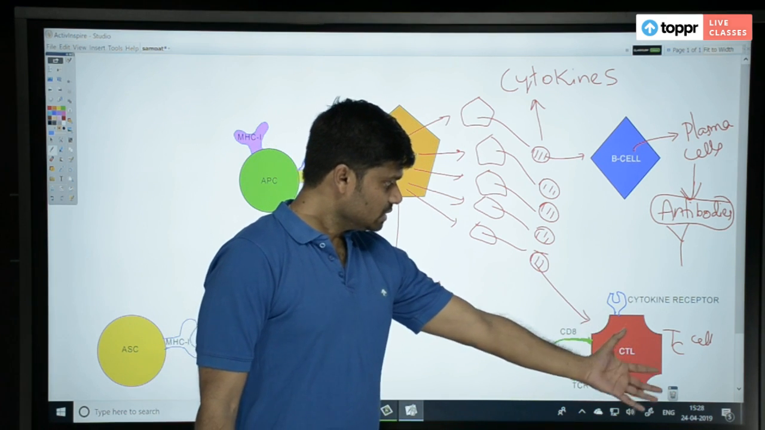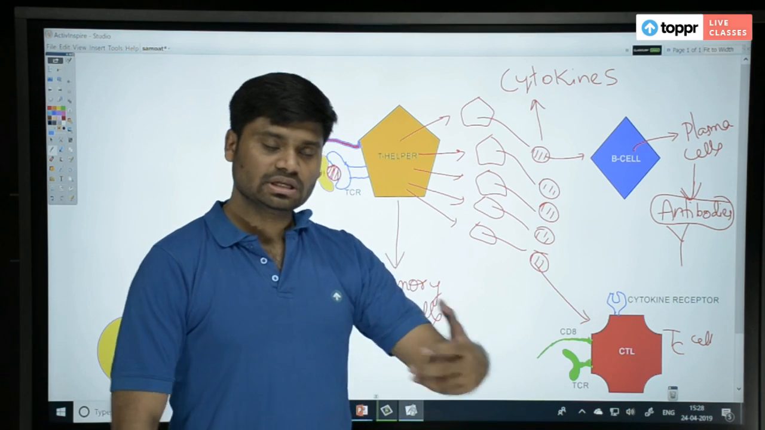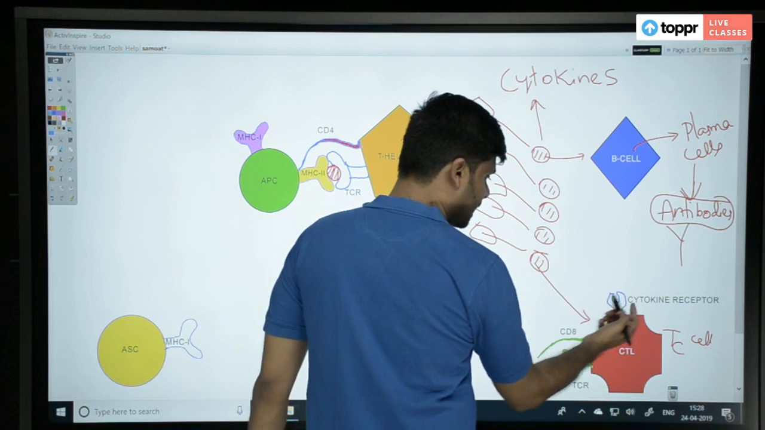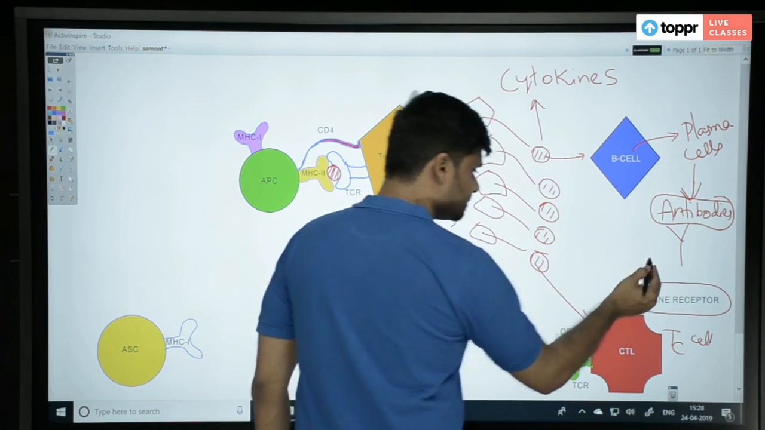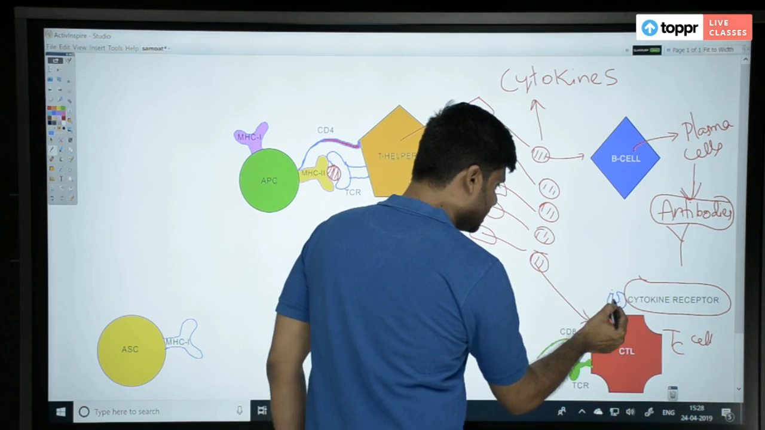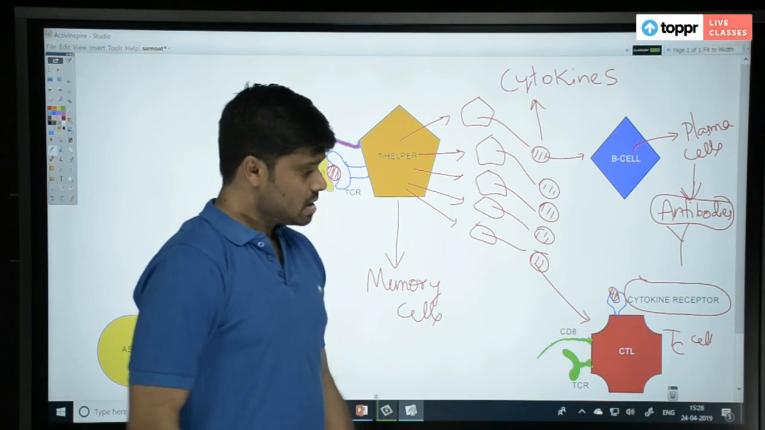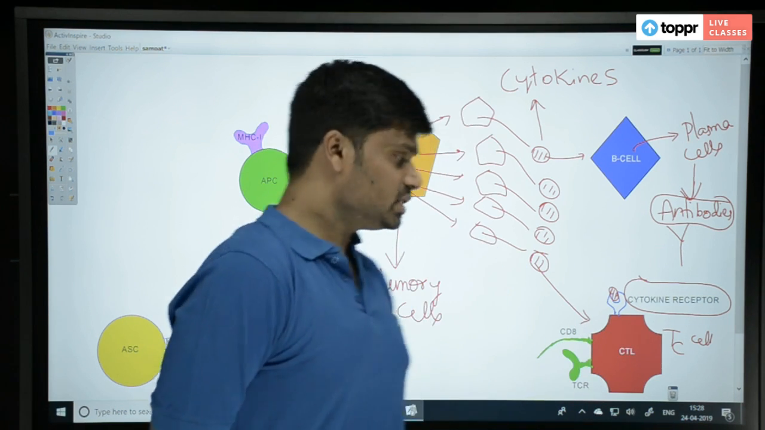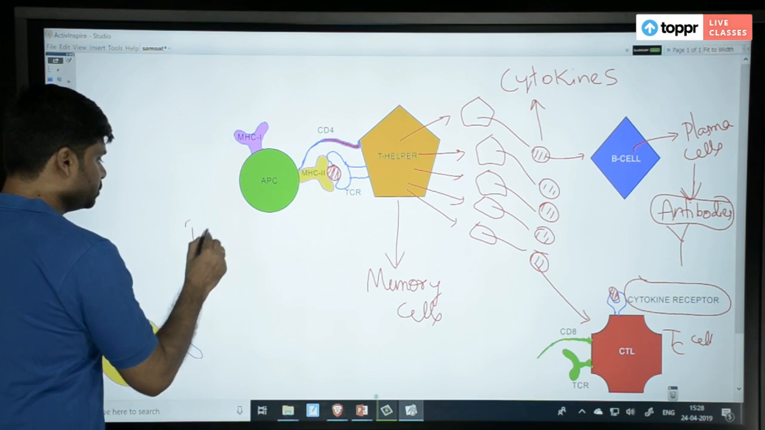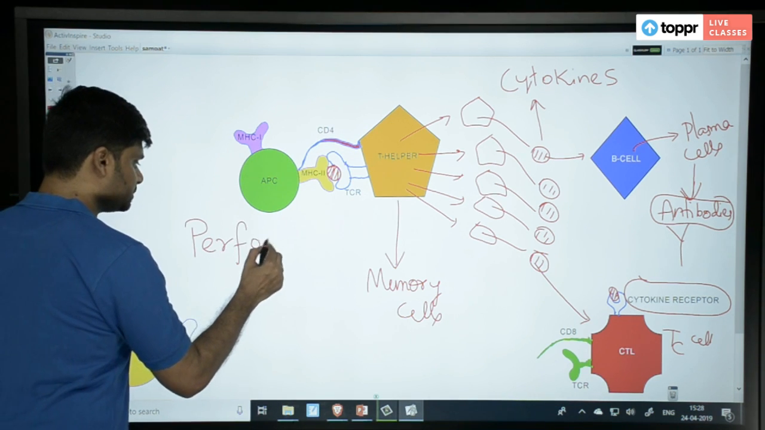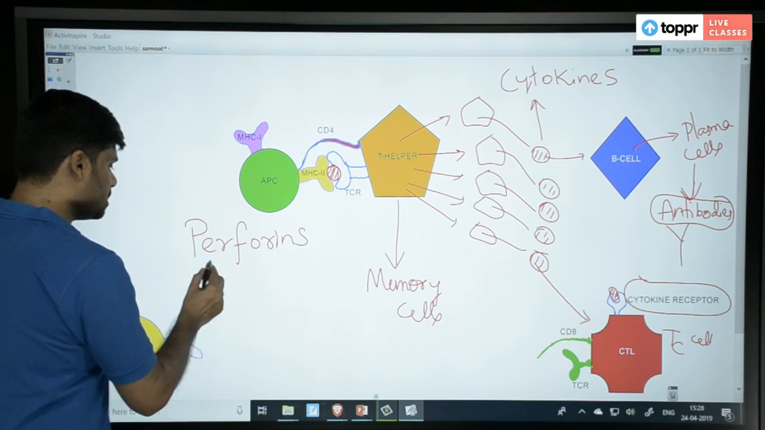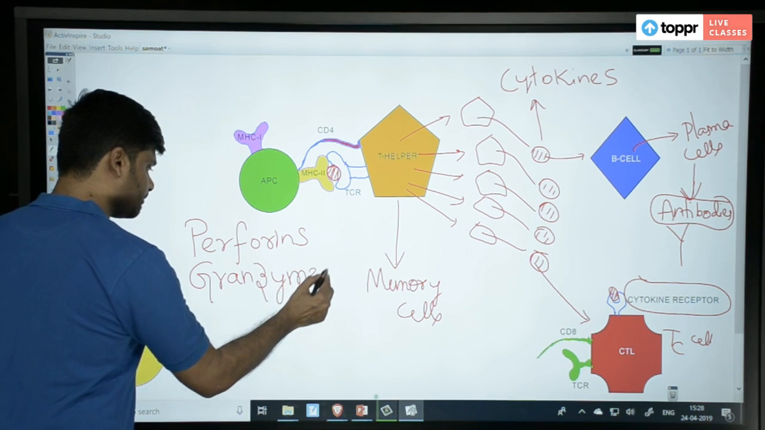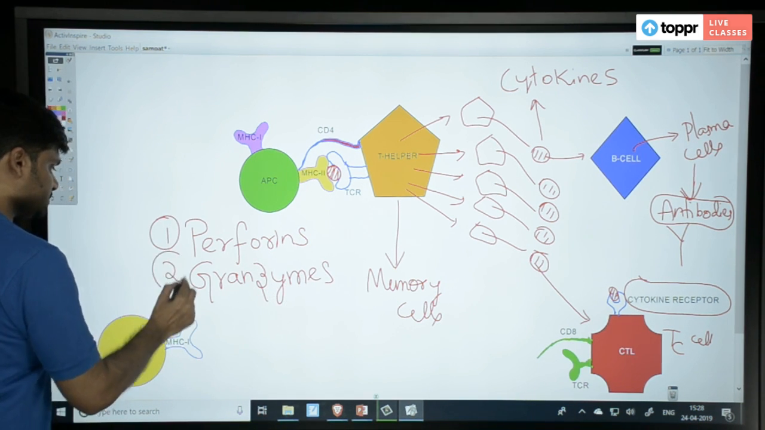What is TC cell? Cytotoxic T lymphocyte. What will this do? What is its mechanism? You see, I have even drawn a cytokine receptor here. This one. So the cytokine can come and bind here. Right. Now, what is the mechanism by which this can kill the foreign antigens? It has two mechanisms. One is by producing enzymes called perforins or granzymes. One is perforins, another is granzymes.